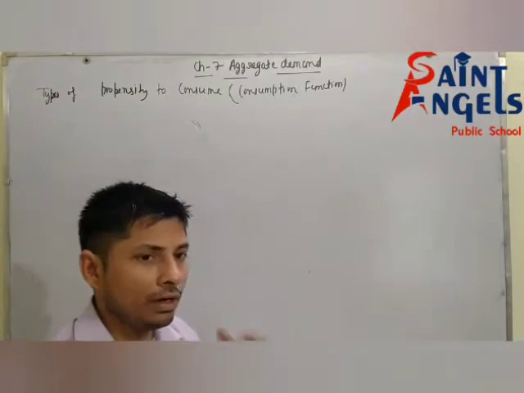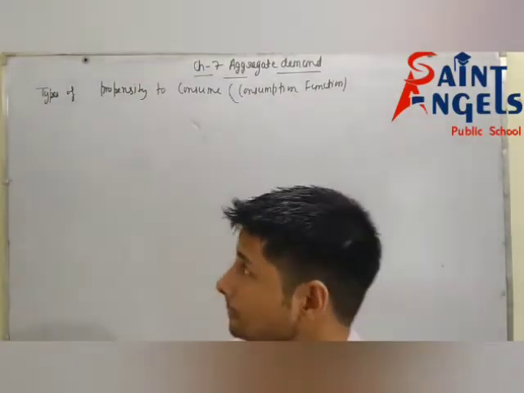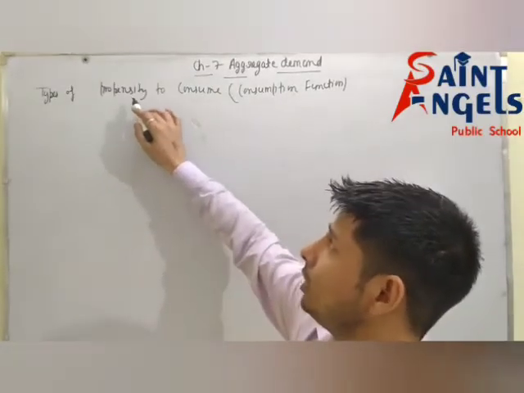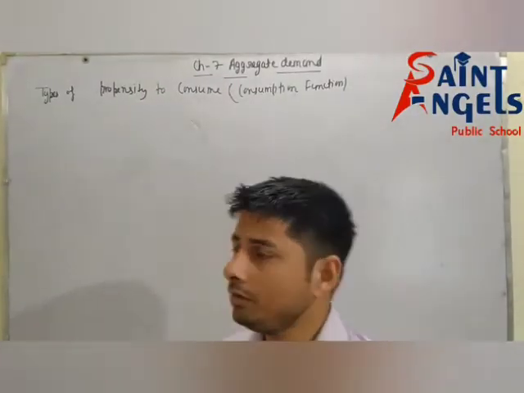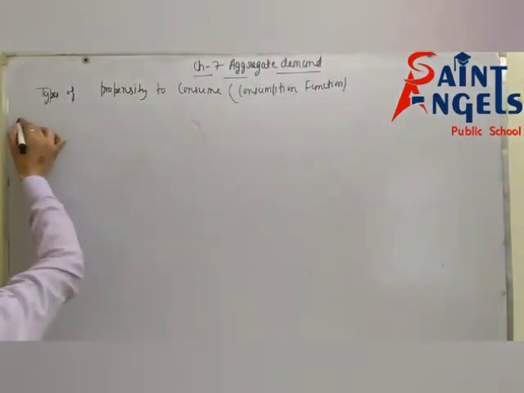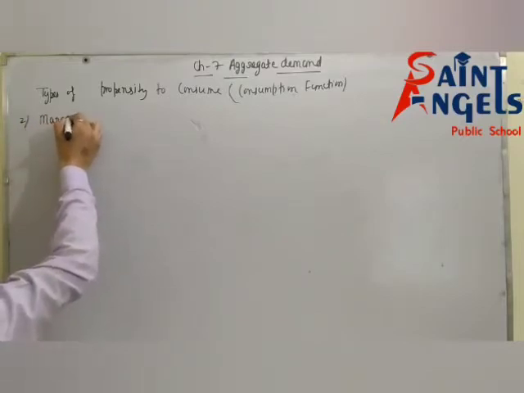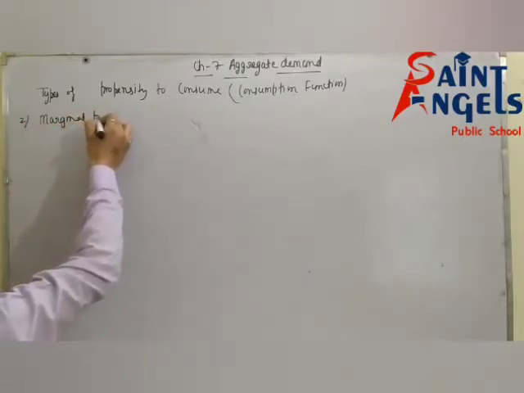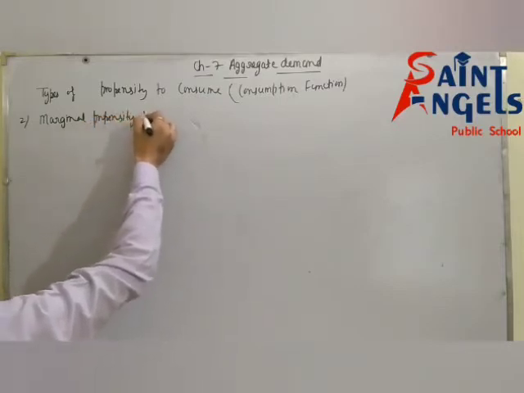As you know, we have discussed the first type of consumption function, or first type of propensity to consume, average propensity to consume. But today we are going to discuss the next part of propensity to consume, which is marginal propensity to consume.